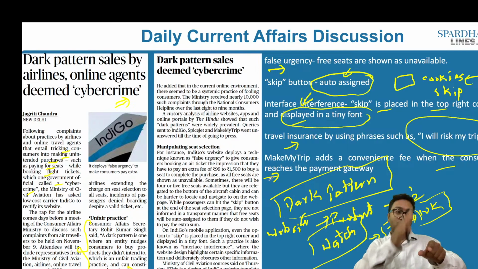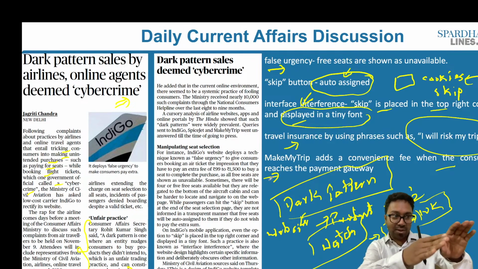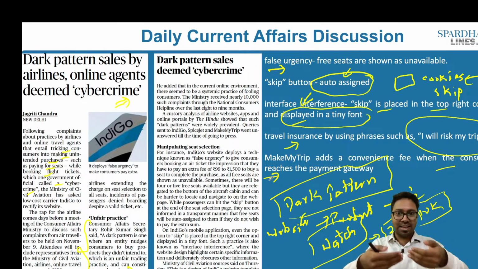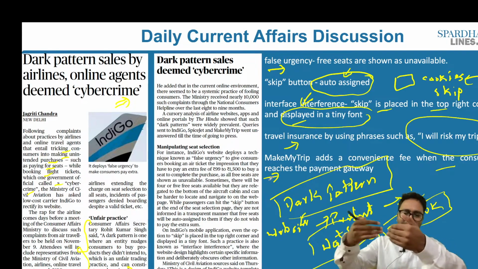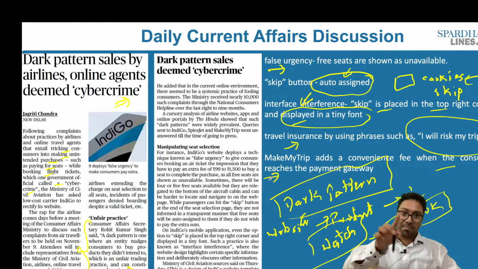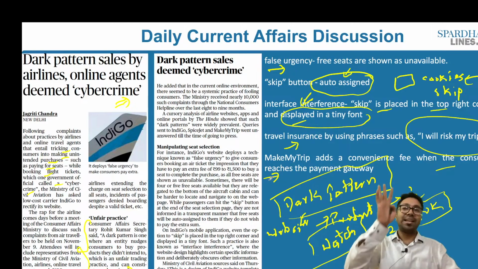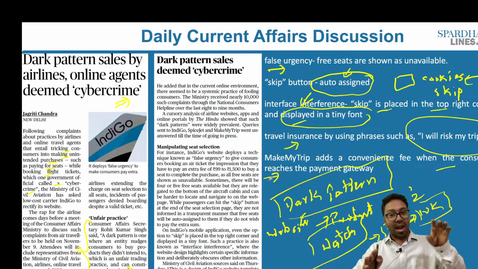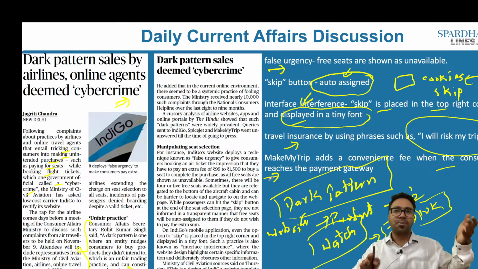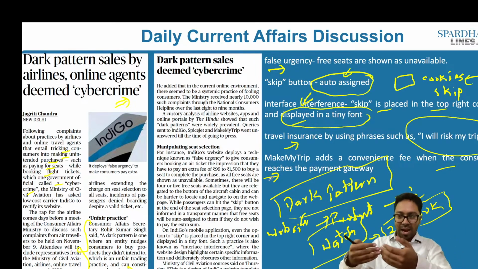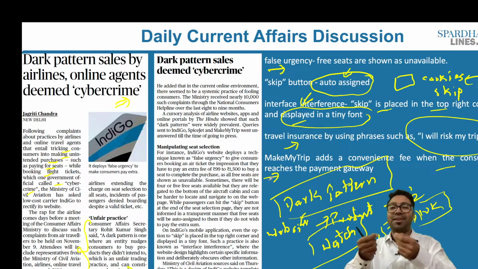Had this been shown originally, that is at the start of you filling that particular form, you might have avoided it. But now that you are in an urgency, now that you have filled all the form, now that you have uploaded the documents, you will continuously pay the conveyance fee, and you would not want to look at alternative channels as well. This is again an aspect of dark pattern. Ideally, had it been told at the start, maybe you would have looked for other options, you would have looked for better options as well. But since you were not told at the start, you would continue to pay the amount, and once you pay the amount, ultimately what would happen? You are imposed with the conveyance fees.